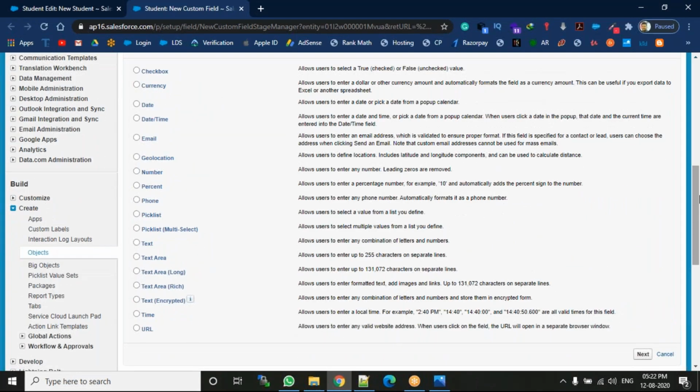These are the basic fields. The first one is Checkbox. What is the meaning of checkbox? For example, Active. Whenever we are creating a CRM process in campaigns, we first select Active. That is a checkbox, true or false. If it is checked, that is true. If it is unchecked, that is false.